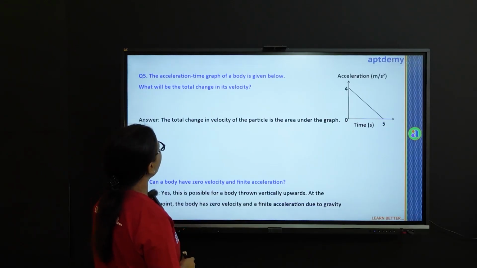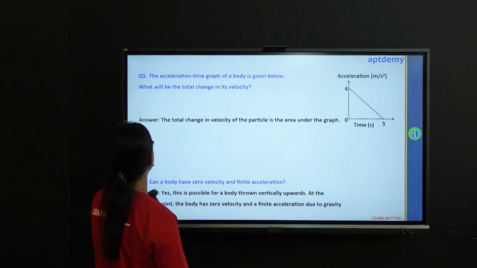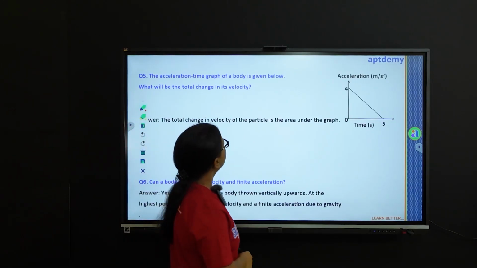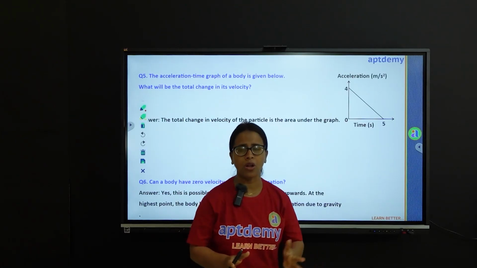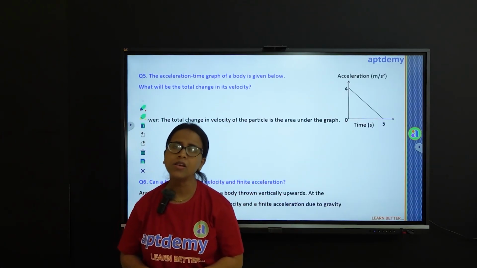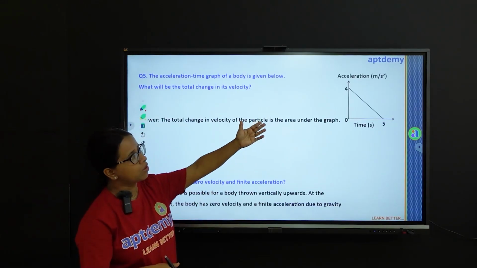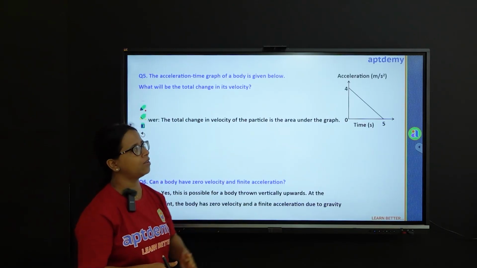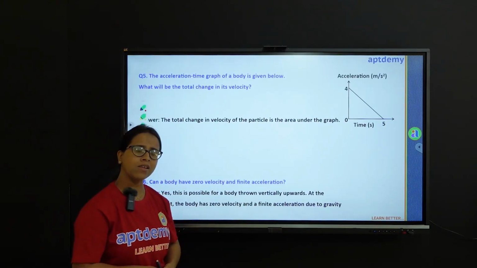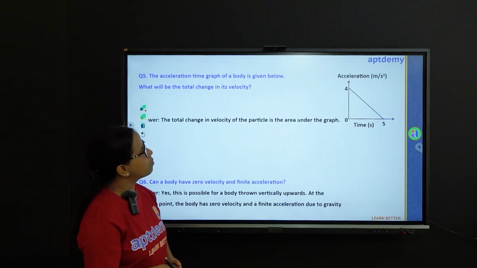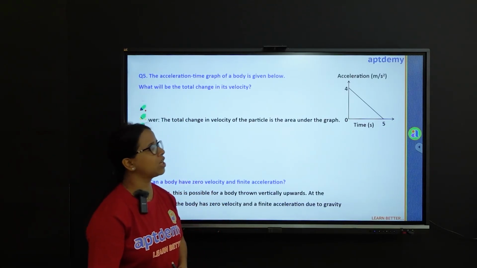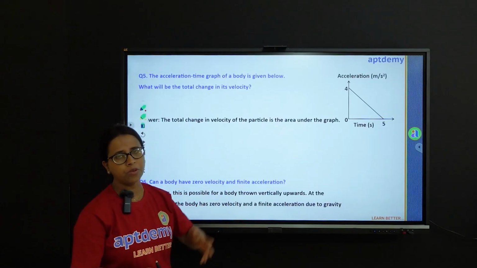Now we have the acceleration time graph of a body. What will be the total change in velocity? Now you can see the acceleration time graph of a particle. What will be the change in velocity? Now recall the definition of acceleration. Acceleration is the change in velocity with time. So we have this graph, and the area under this graph will give us the change in velocity of the particle.